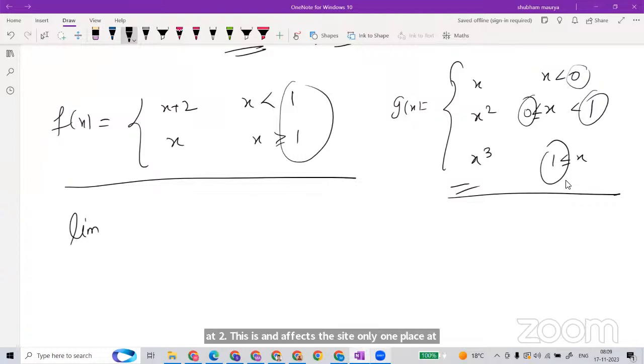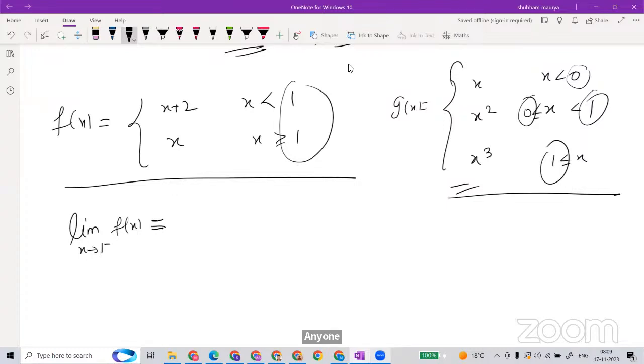So here we only talk about the problem point, which is 1. What is going to be the left limit at 1? Anyone? 1, sir. I am saying left limit. No, sir, 2, sir. Approx 2, sir. Approx means there is no approx. Limit will tell you without approx. A limit always gives some real number, not approx. So what is going to be the limit here?